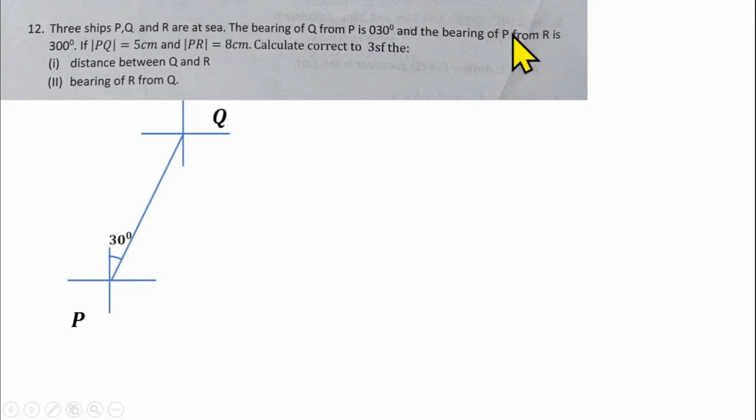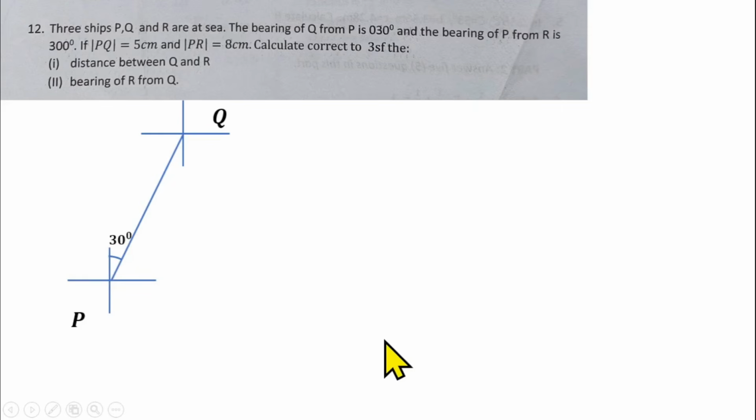And the bearing of P from R is 300 degrees. The bearing of this P from another point R is 300 degrees. Where do we put our R? Here, here, or here? Where do we put R for it to make angle 300 degrees from this P? So where are we going to put our R?